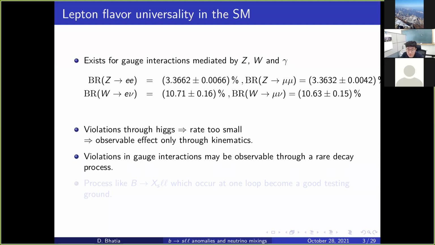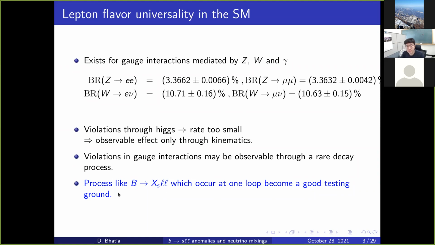So what kind of rare decays? There are several rare decays. Processes involving a B meson or a b baryon going to some state which carries the strange quantum number, plus l l, become a good testing ground.